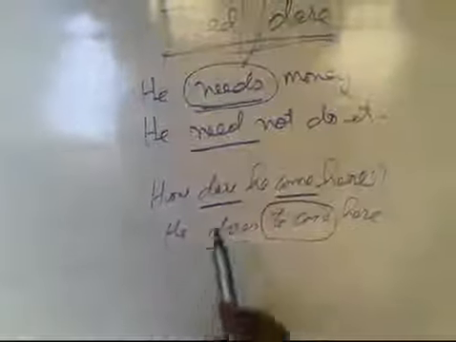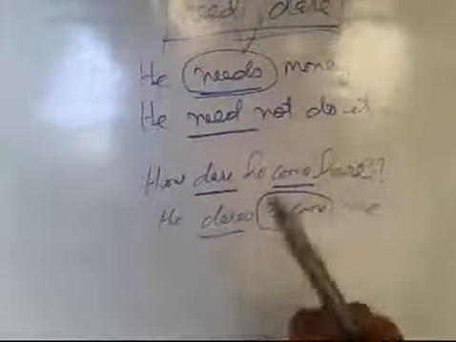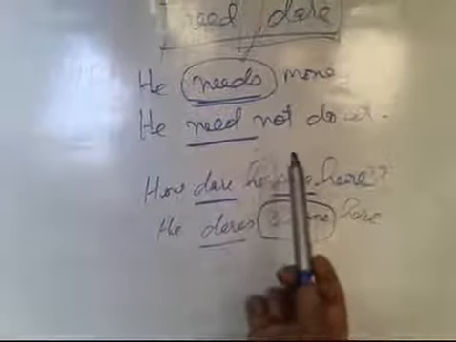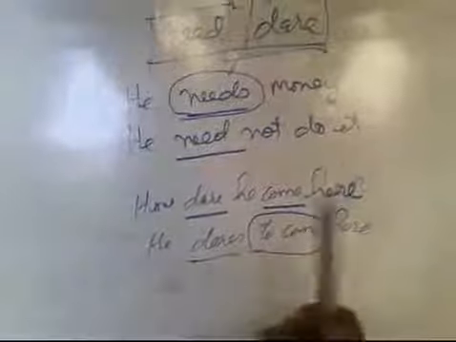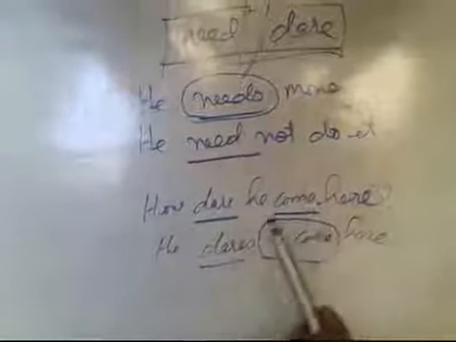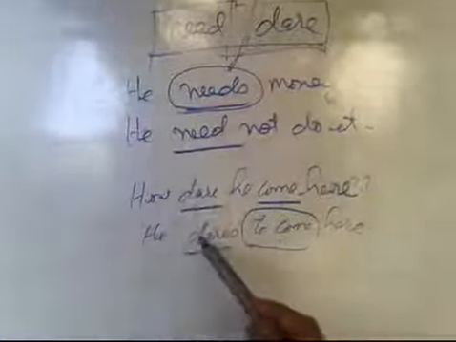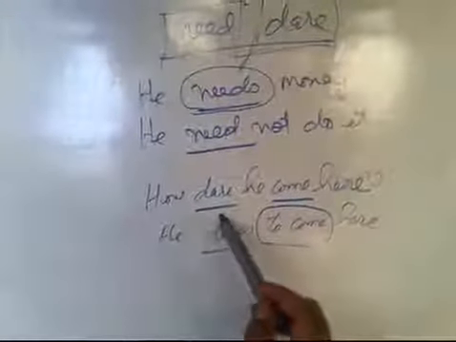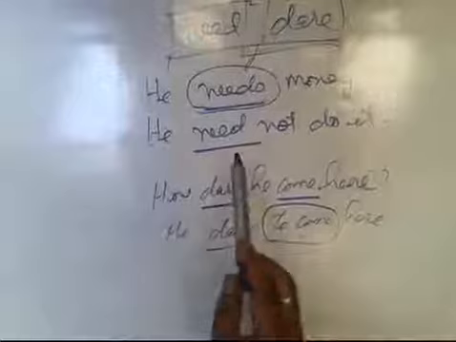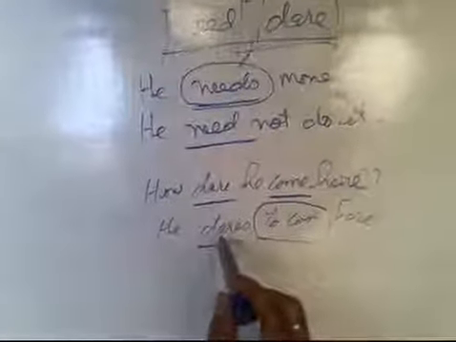So you understand very well that need is given, dare is given, how to use need as a modal, how to use need as a verb. Dare also. Need means necessity, jarurat. Dare means courage, himmat. So you should know the use of this very well.